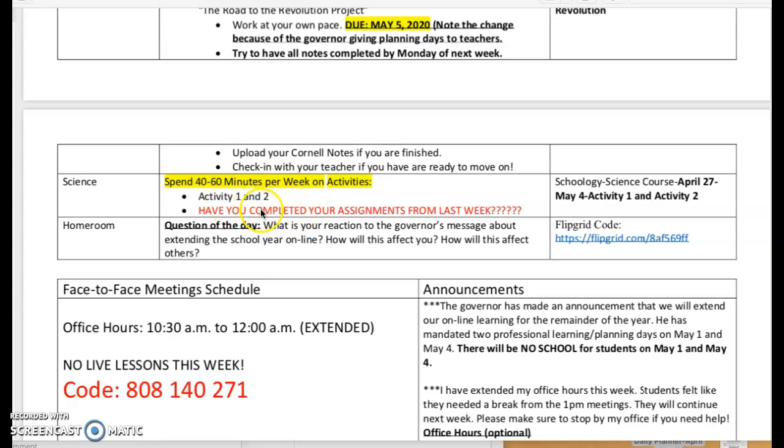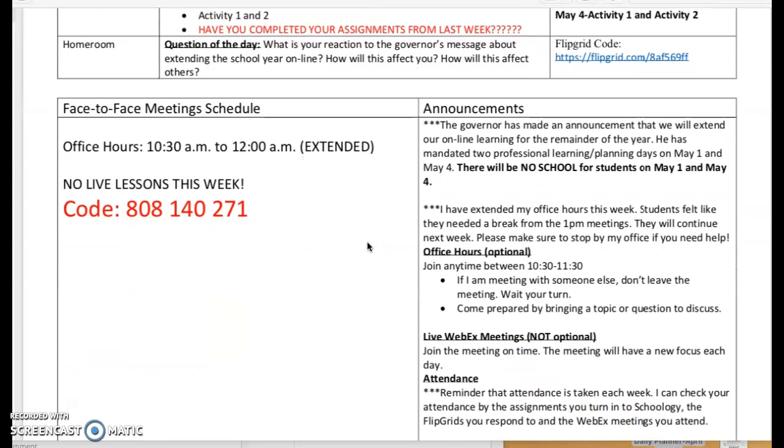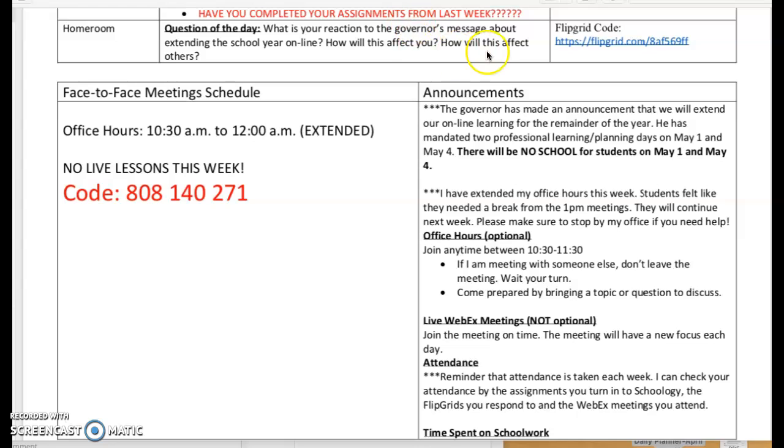Again, in red here, have you completed your assignments from last week? I am missing a lot of science assignments as well. And as I've already stated, the question of the day for Flipgrid is, what is your reaction to the governor's message about extending the school year online? How is this going to affect you, and how is this going to affect others?